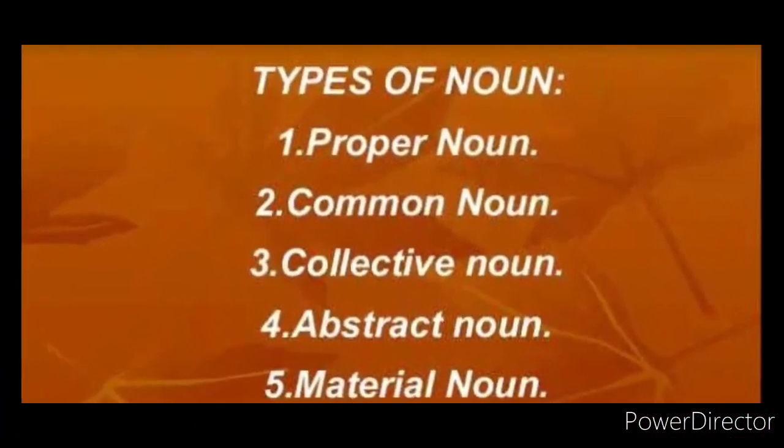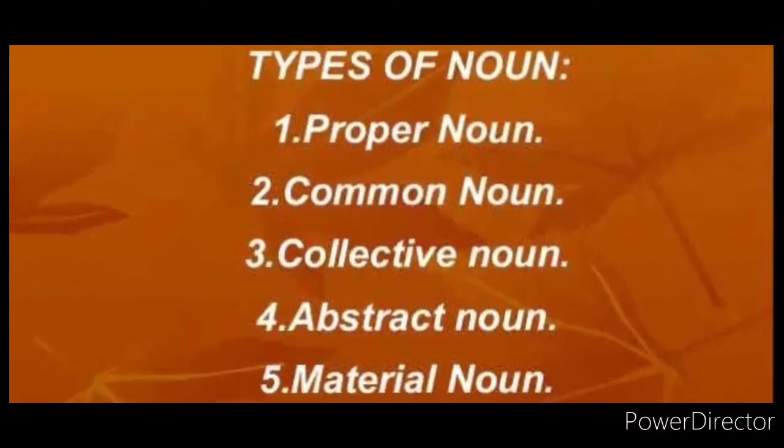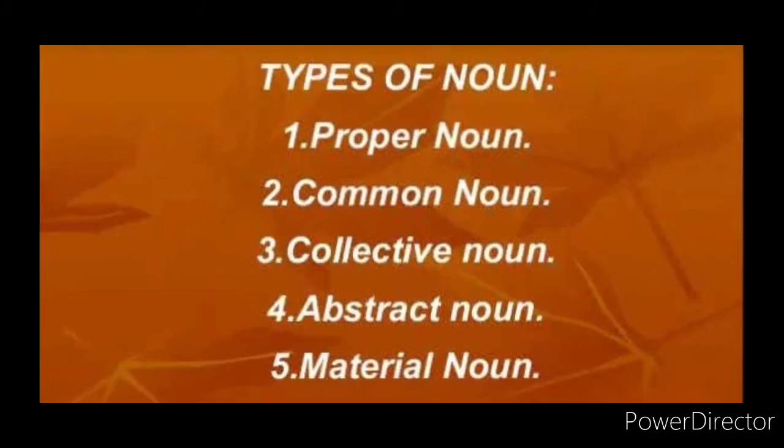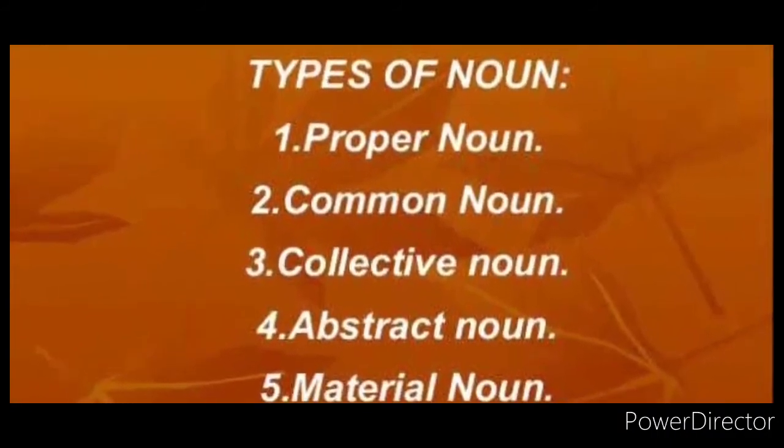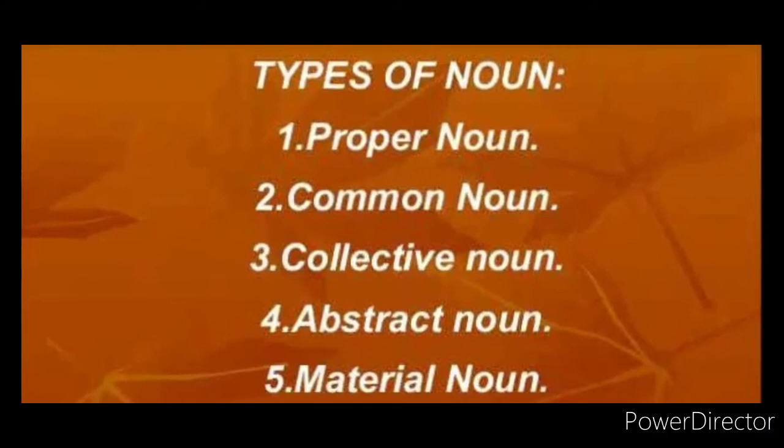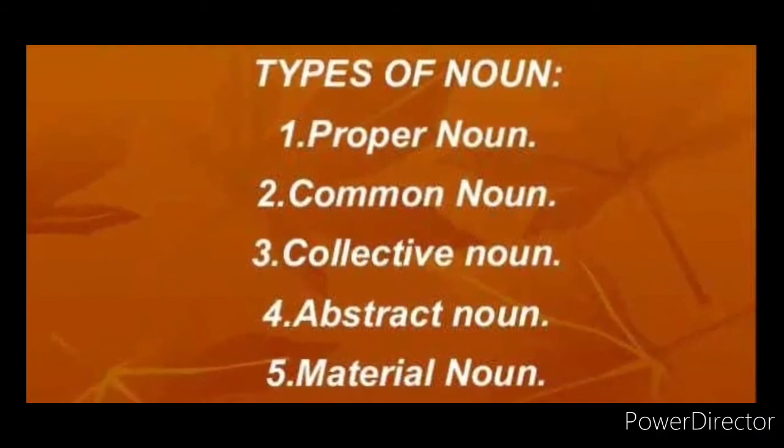Next we are going to see the types of nouns. See here, there are so many types. Two types of nouns are missing here: one is countable and the other is uncountable noun. The first one is proper noun, second is common noun, third is collective noun, fourth is abstract noun, fifth is material noun, sixth is countable noun, seventh is uncountable noun. So let's see them one by one now.